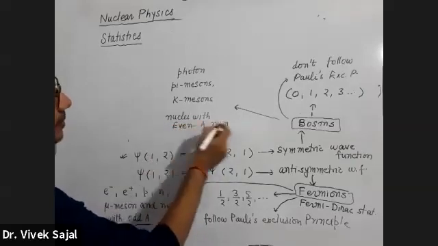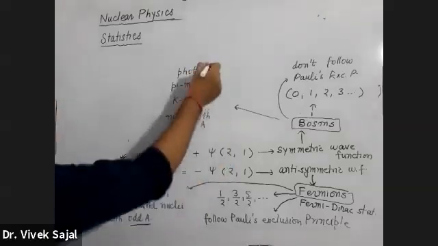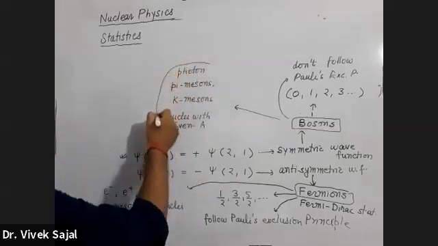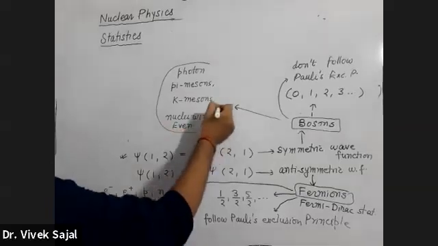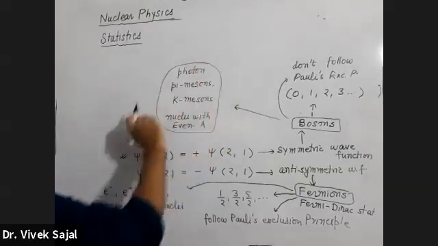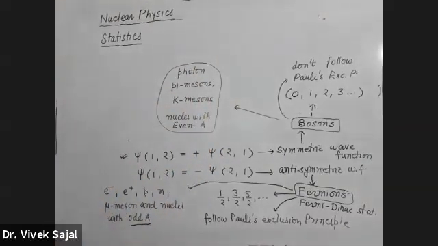With even A number, ठीक है? With even A. So all these are the examples of bosons.